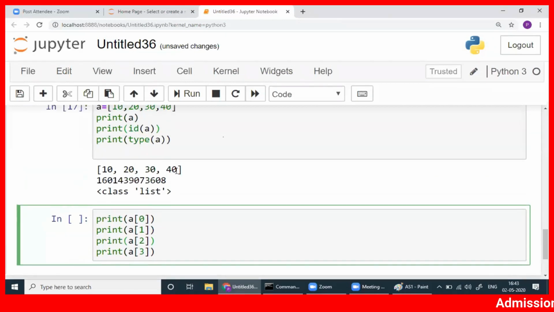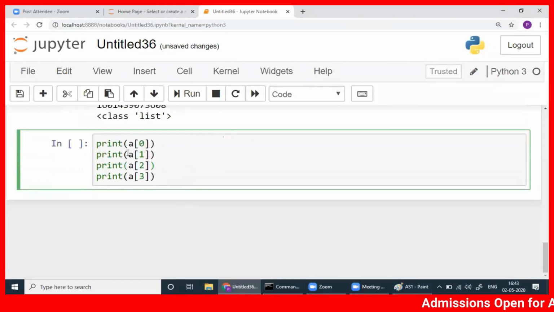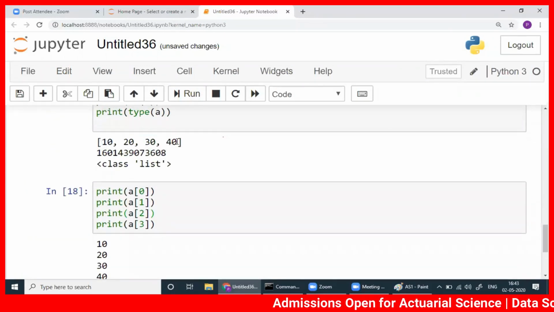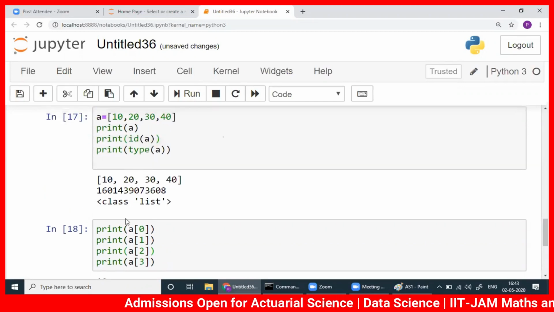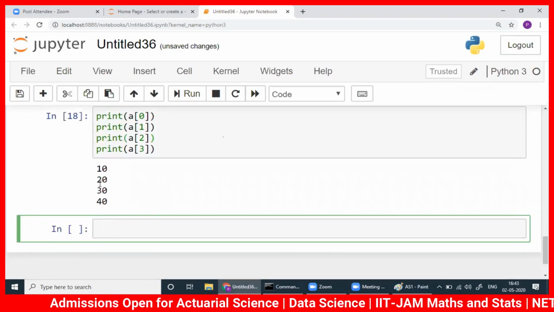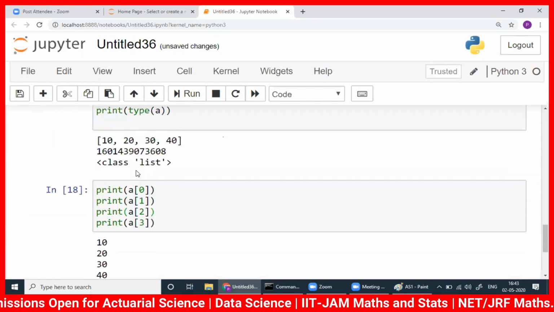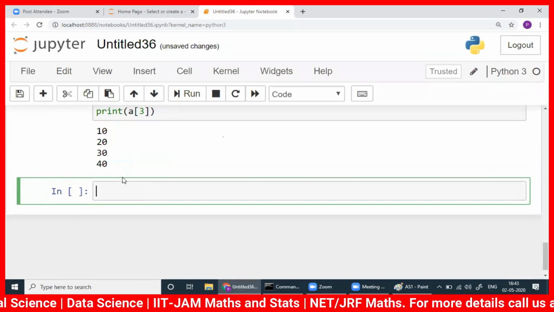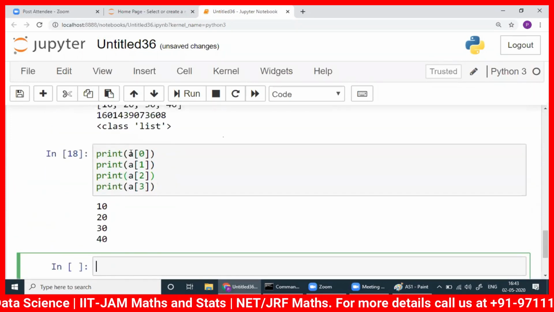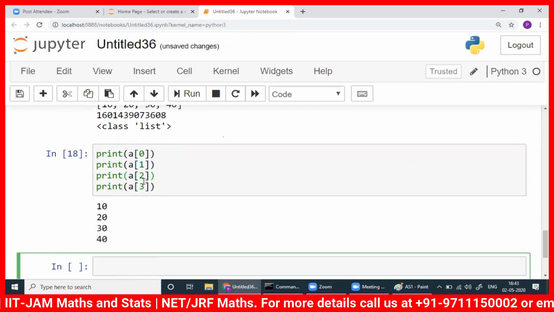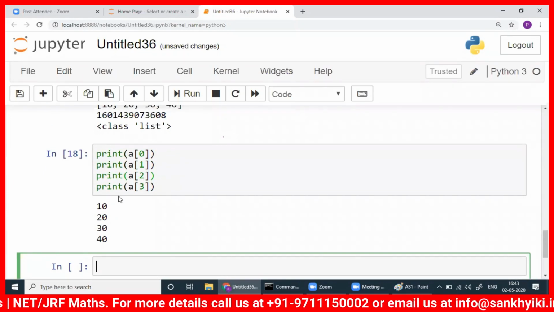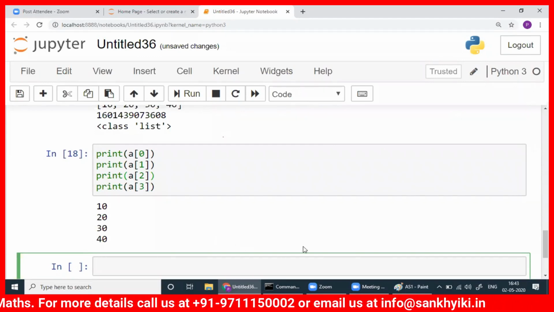You don't need to print everything. If I print one by one and run it, see, individually I got one at a time, while here I got 10, 20, 30, 40 in a row, all at a time. So four times I have to write. If you have 100 elements, you have to write 100 times. But there is a way out. We'll not write 100 times. We'll make it a loop. We'll go to for loops and while loops, those things. But yeah, you remember, this is 10, this is 20.